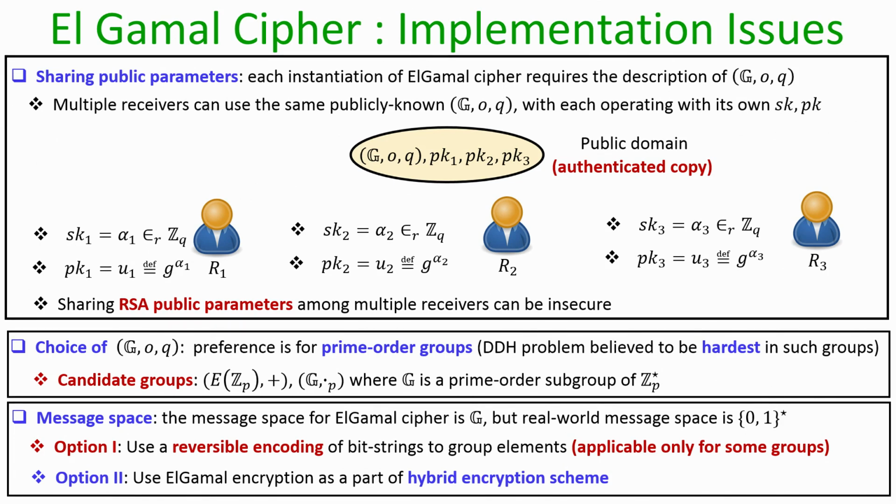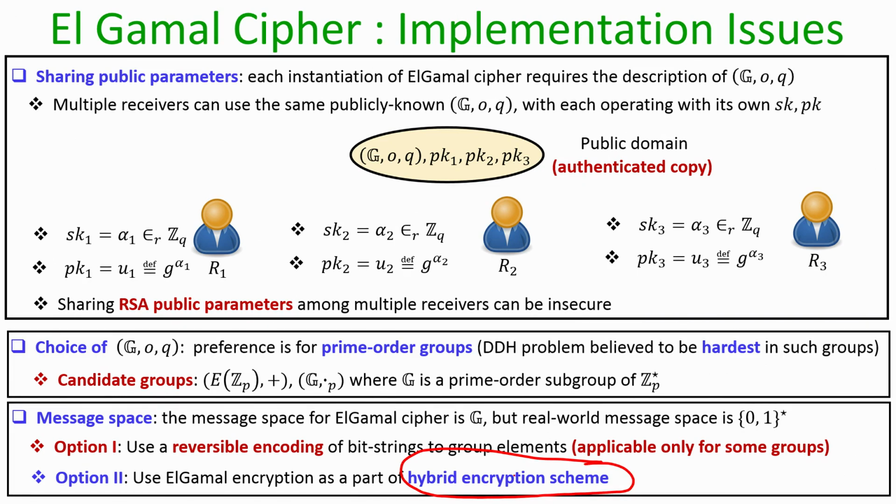Now, to derive a bit string as a key from that agreed upon group element, both sender and receiver can apply a key derivation function, and once it is applied, both of them receive a common bit string as a key, which can now be used as a key for a symmetric key encryption process. So, that is what I mean by a hybrid encryption process, because it is a combination of both public key and symmetric key primitives.